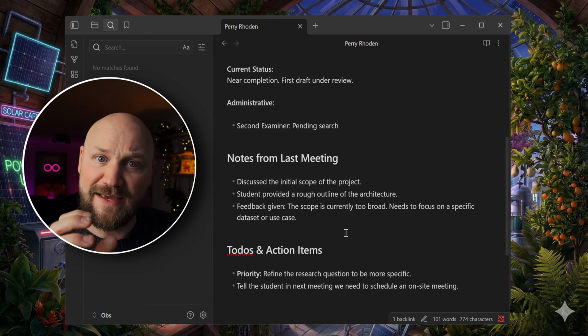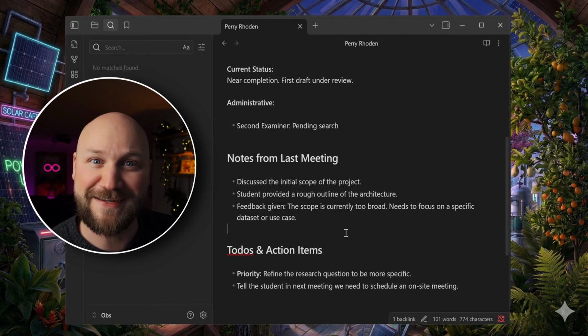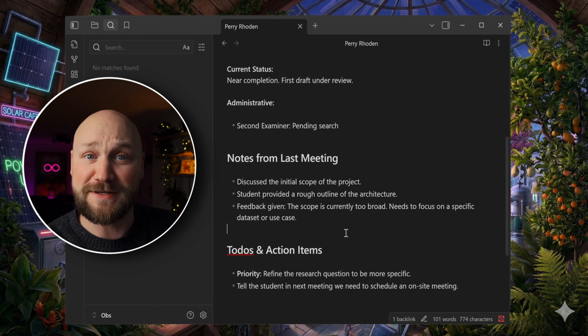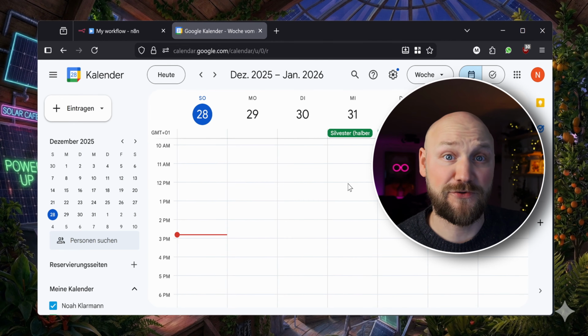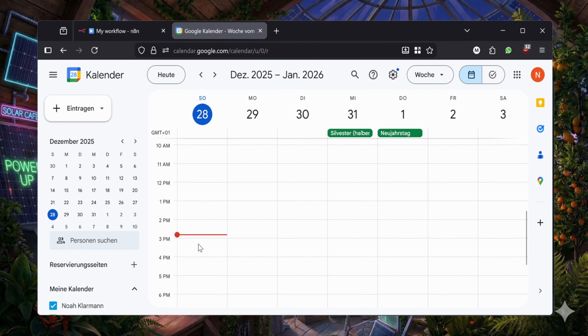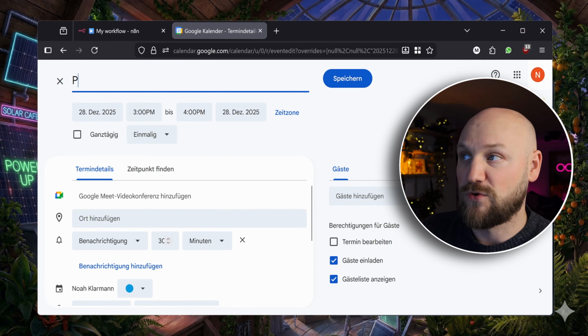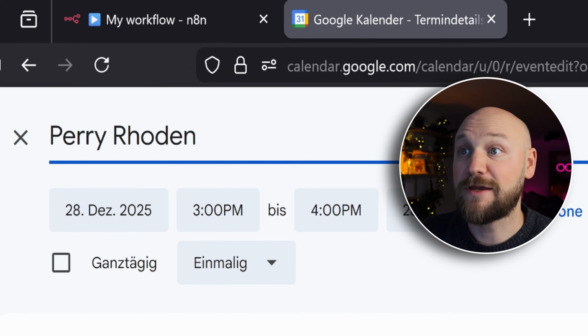Why not have a signal that comes on my phone 15 minutes before the meeting with all the important information I need for the meeting? Let's build this. I have a fresh Google Calendar in front of me, and what we are building is an information regarding the next meeting where the agent is going to look up stuff from my Obsidian Vault that I just showed you. So let's pretend we have a meeting with Perry Roden appearing in a couple of minutes.